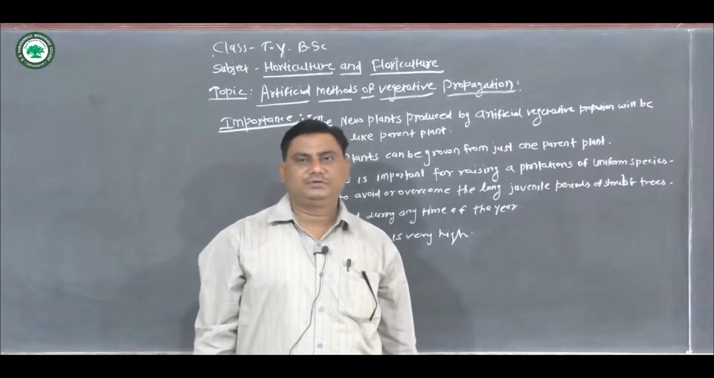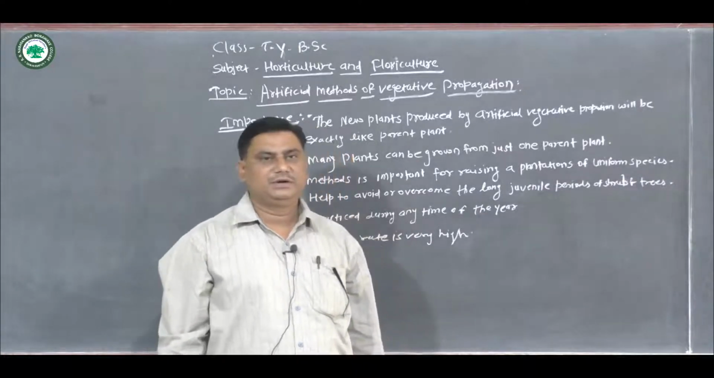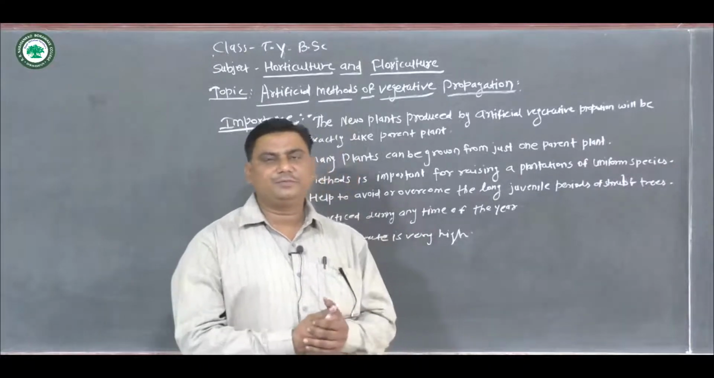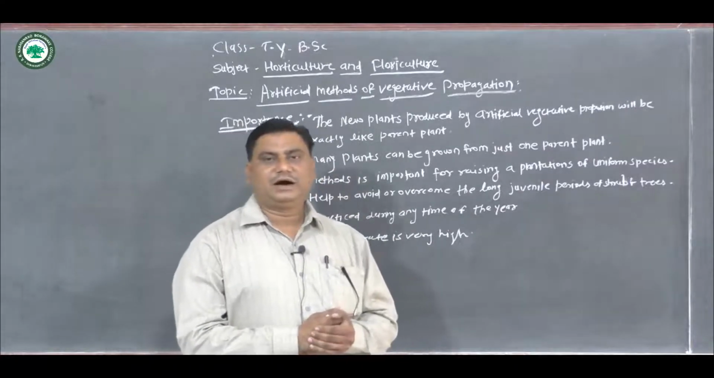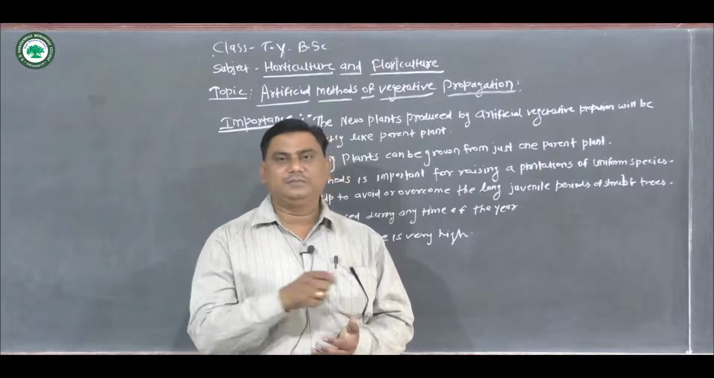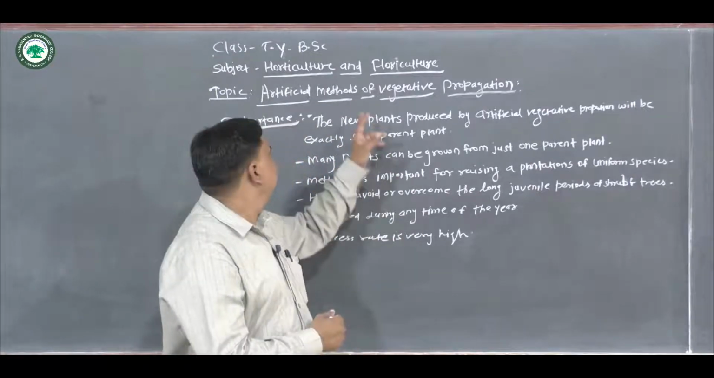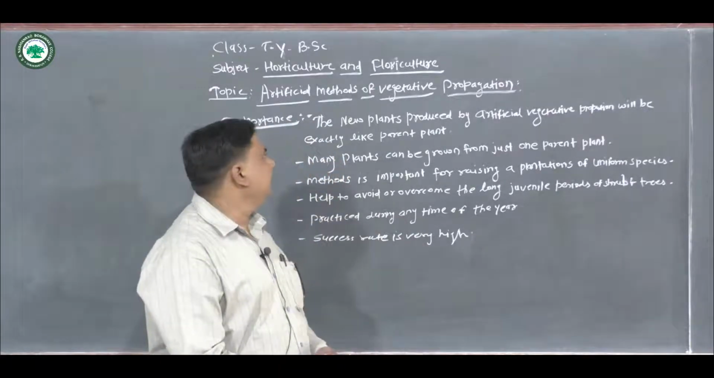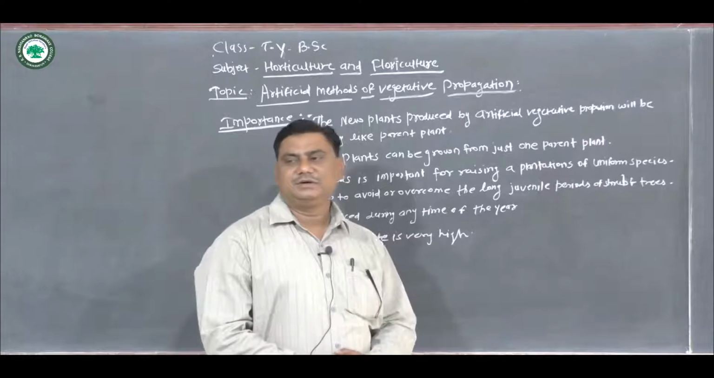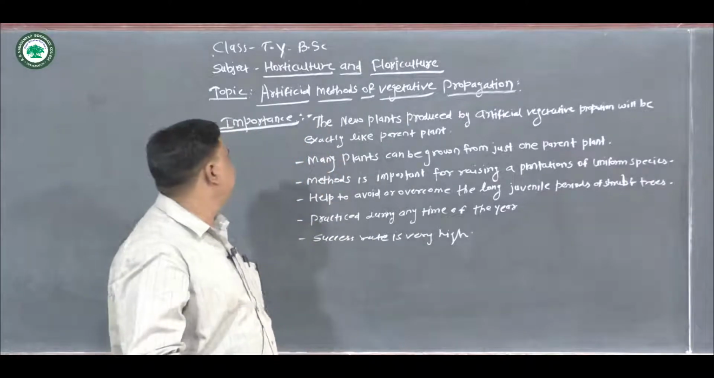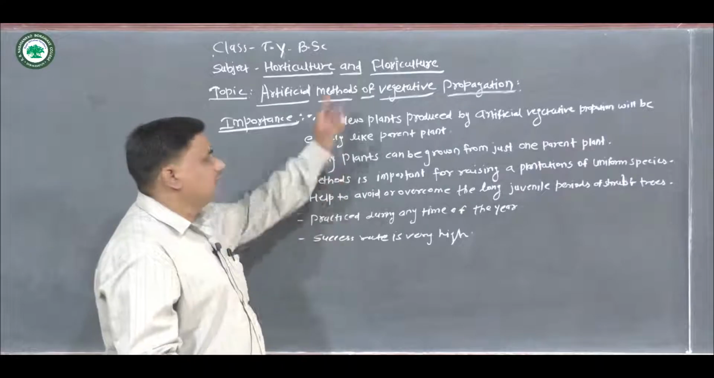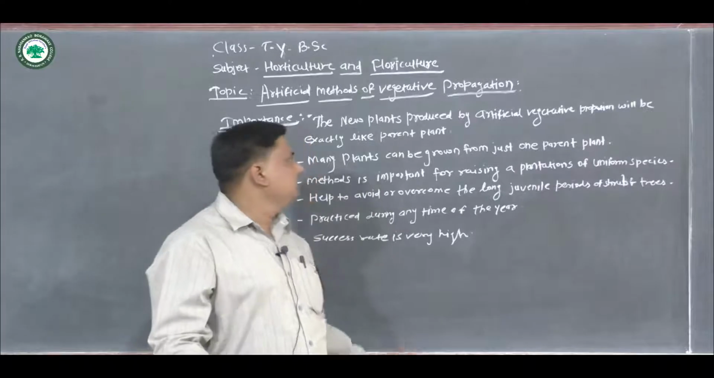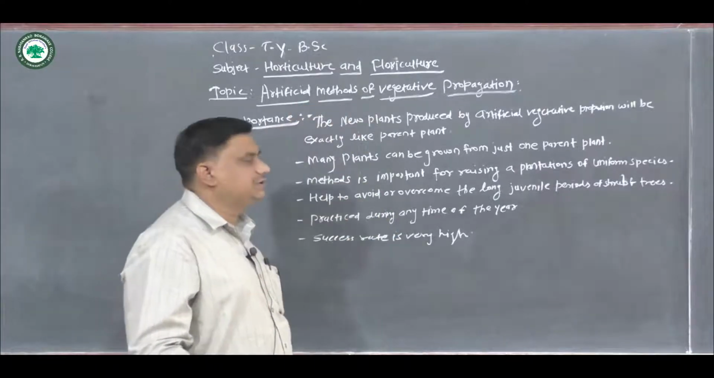Friends, today we are going to see a new topic, that is artificial vegetative propagation. This topic comes under the paper Horticulture and Floriculture, at TY BSc level in the subject Botany. Here today we can see the artificial methods of vegetative propagation.